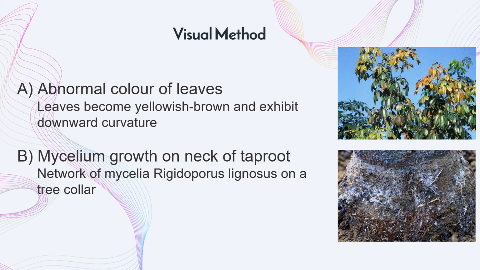The mycelium growth on the neck of the taproot is described as the network of mycelia of Rigidoporus lignosus on the tree collar. This method is conventional and still used for detection of the disease. However, this method is less effective and less efficient.